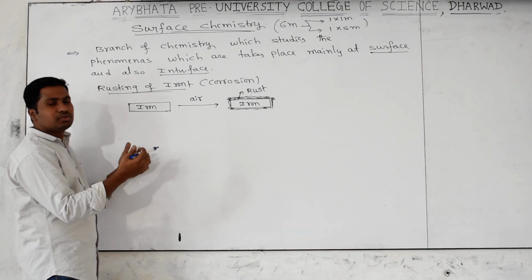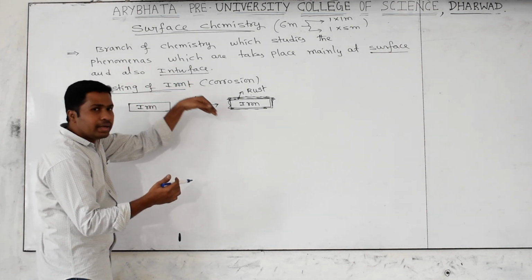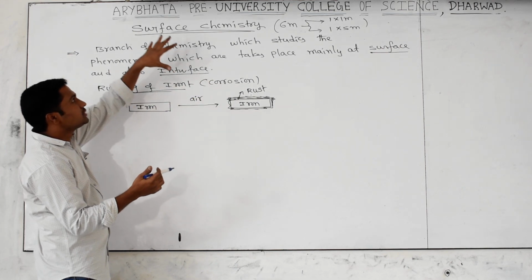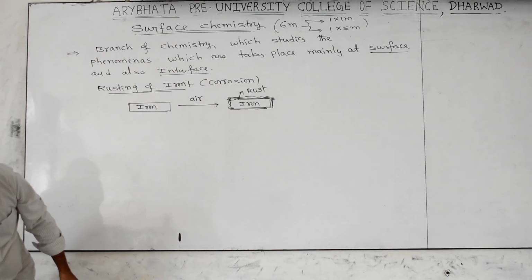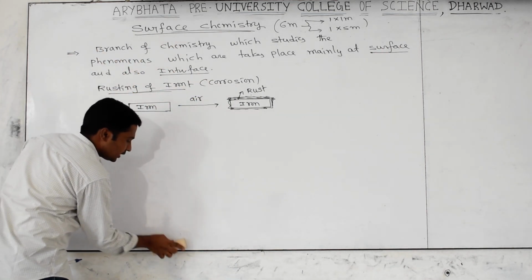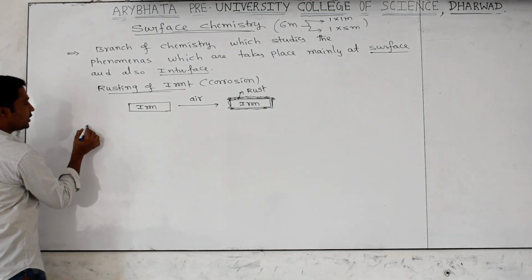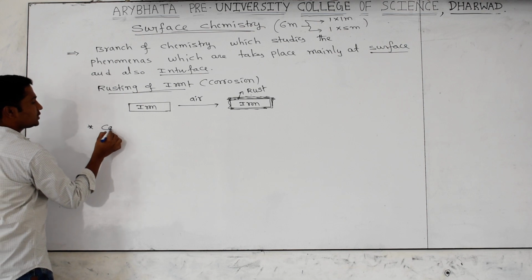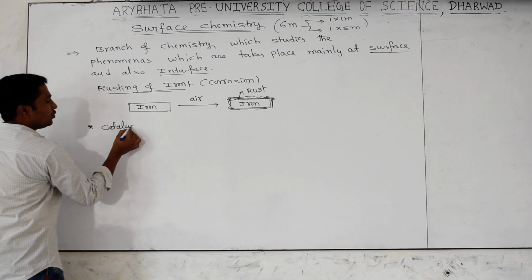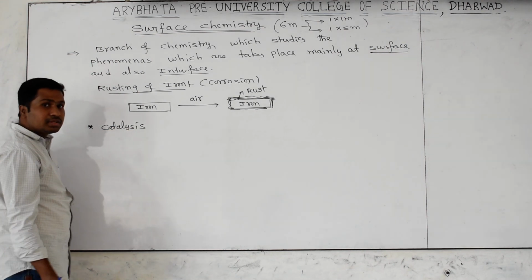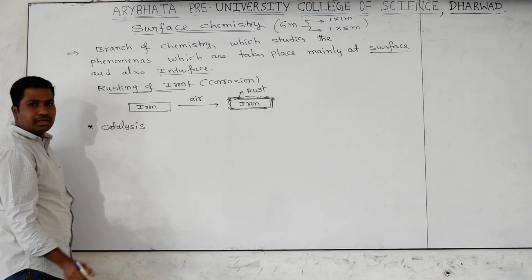Like that, all the things going on at the surface and also the interface, we discuss under which topic? Surface chemistry. Look carefully. Next, what subtopics are we discussing here? Under this, we discuss catalysis. Do you know the meaning of catalysis? Catalysts are involved in chemical reactions.